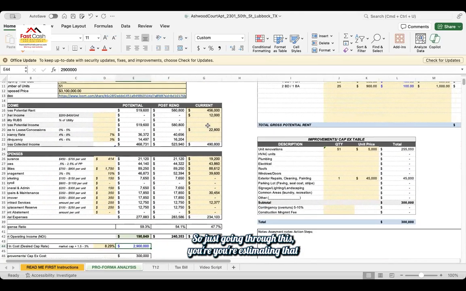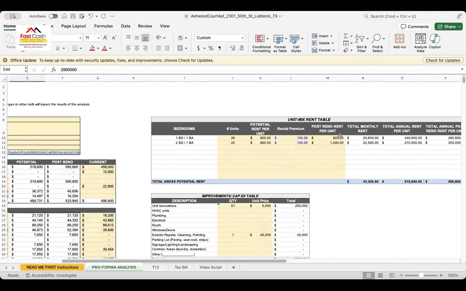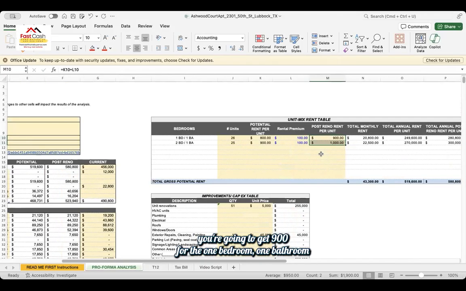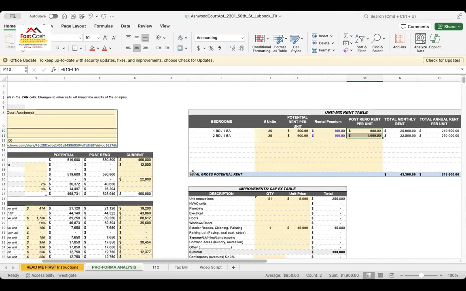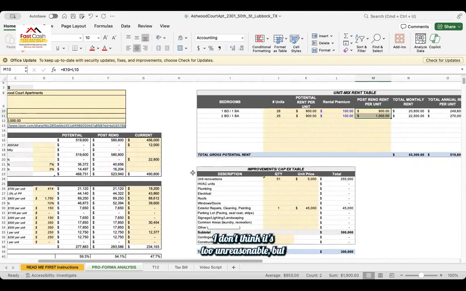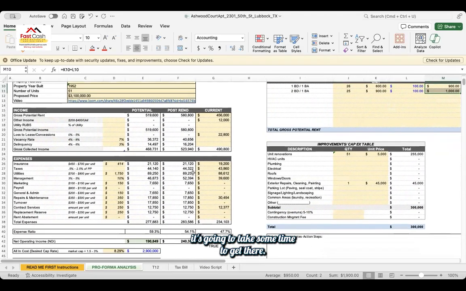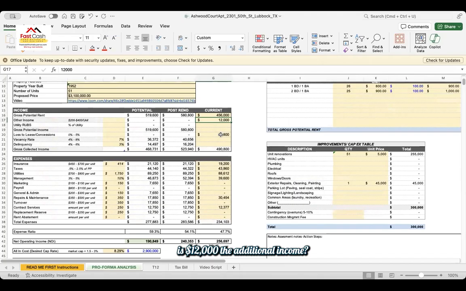So 8.29 cap with 2.9 million. Okay. So just going through this, you're estimating that after you renovate all of the units, you're going to get 900 for the 1 bedroom, 1 bathroom, and 1,000 for the 2 bedroom, 1 bathroom. I don't think it's too unreasonable, but it's going to take some time to get there. So with just the current situation, you have $456,000 in income. There's $12,000 in additional income, is that the laundry? I believe it's about 600 or 800 a month that is quoted for laundry and stuff.